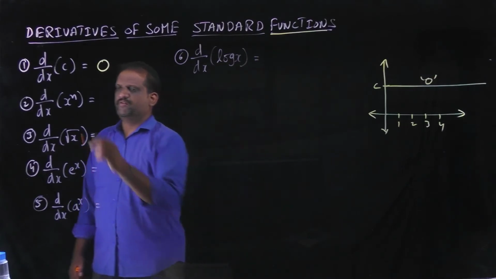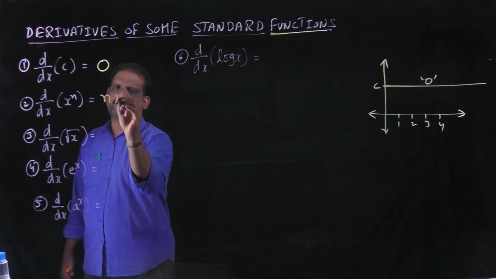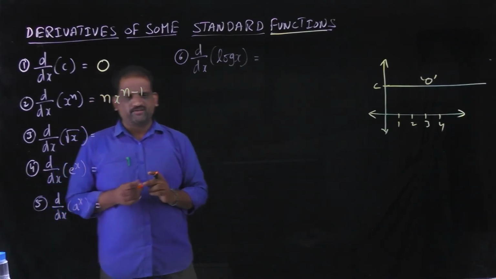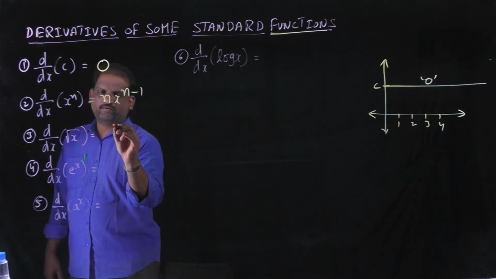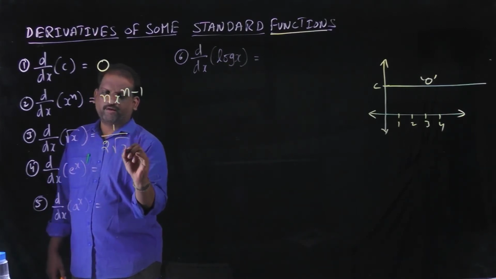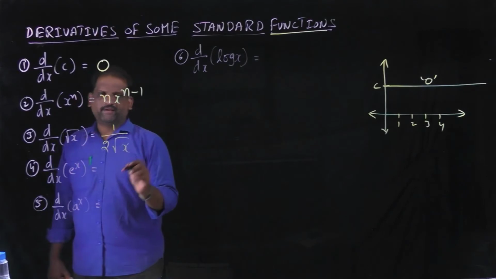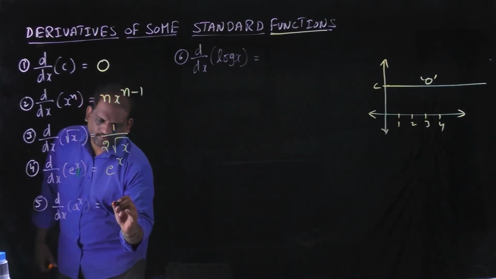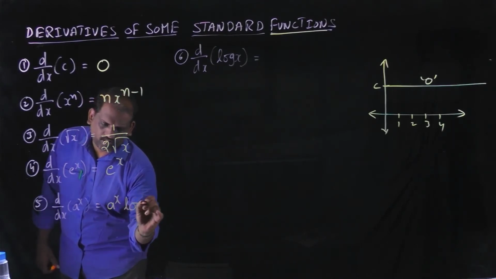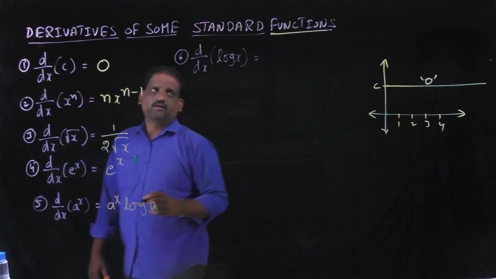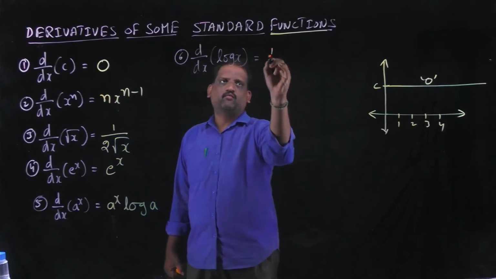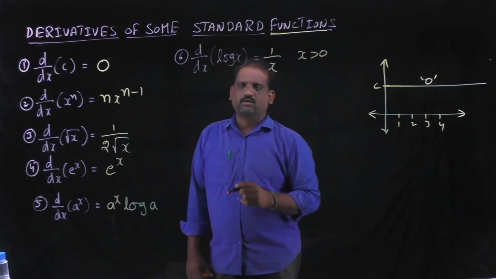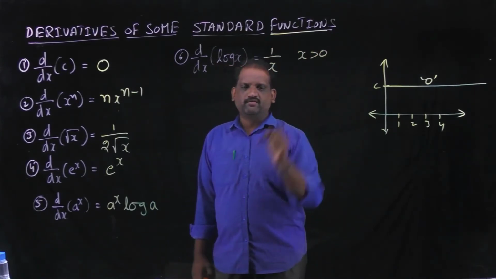Next, derivative of x power n is n into x power n minus 1. Remaining formulas we can prove by using first principle. Derivative of root x is 1 by 2 root x. Derivative of e power x is e power x. Derivative of a power x is a power x into log a. Derivative of log x is 1 by x. Here x must be greater than 0. Log is not defined for less than 0.